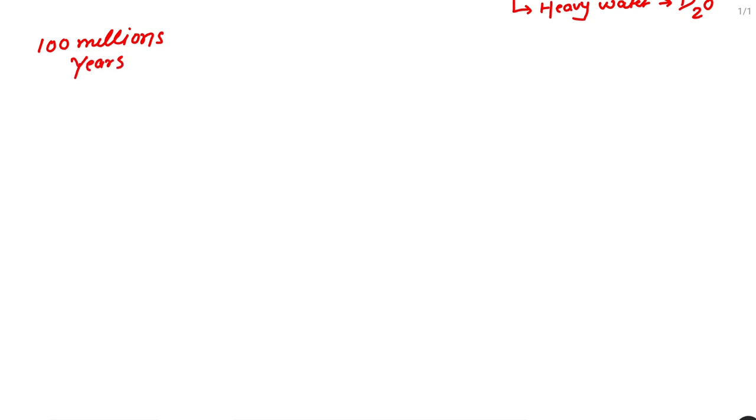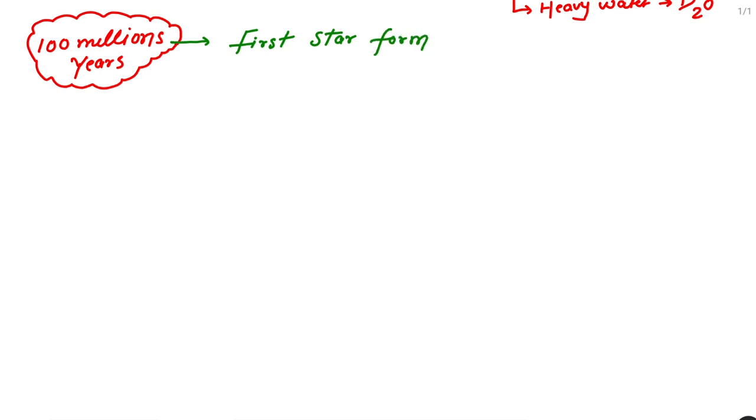The first thing was created within 10 to the power minus 32 second, the second thing at 10 to the power minus 6 second, and the third thing at 100 seconds. Now after 100 million years, the first stars form. The first stars form after 100 million years of the explosion.